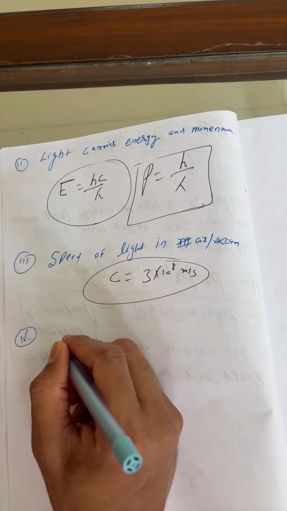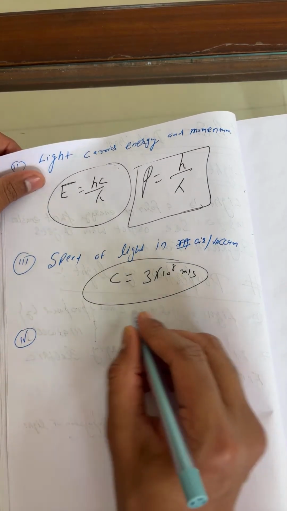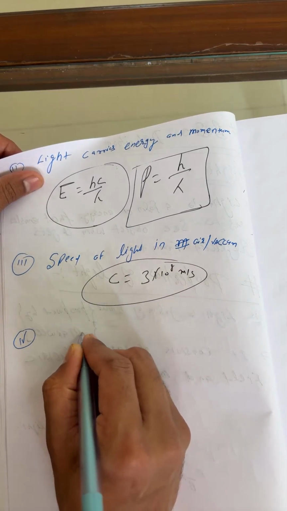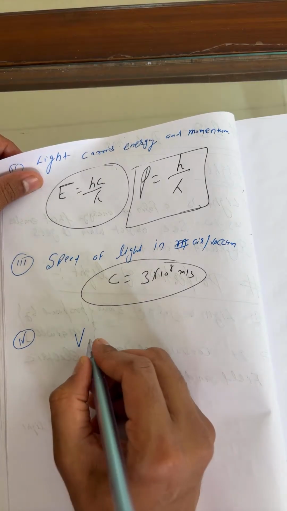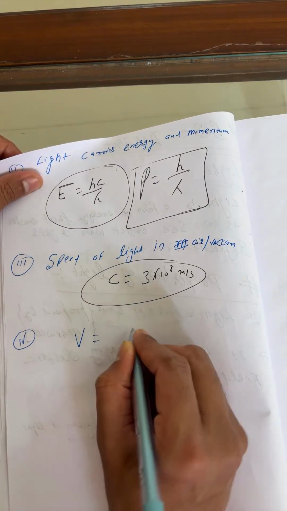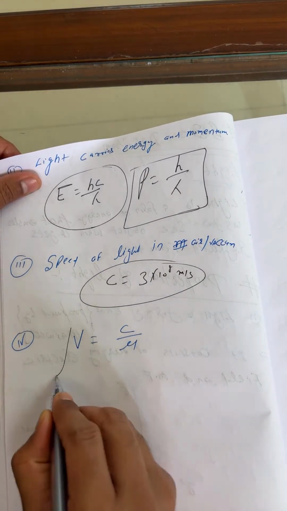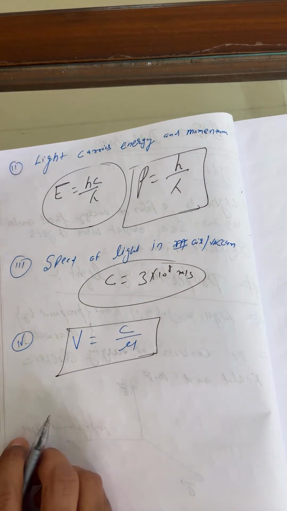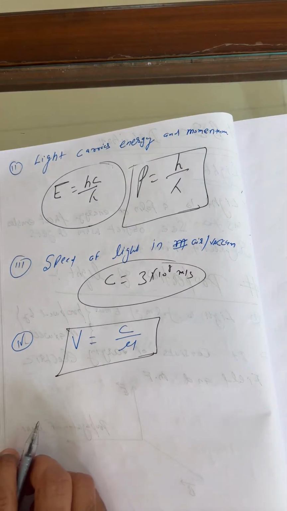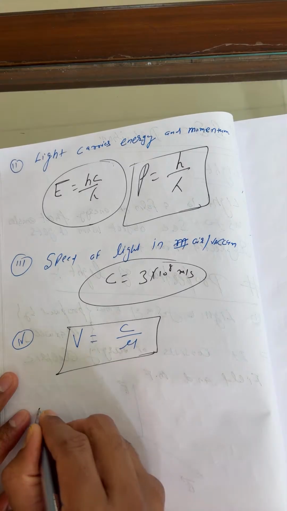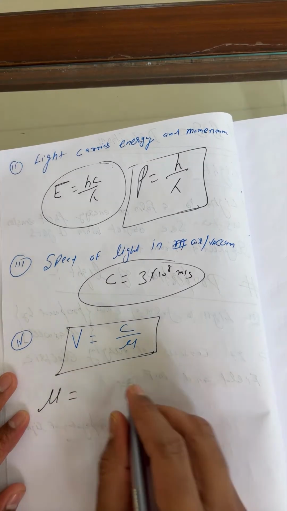Point number 4. In other medium, speed of light. In another medium, speed of light v is equal to c upon mu. You can write v is equal to c by mu. Right? Okay. So what is mu? It's the refractive index, my dear.